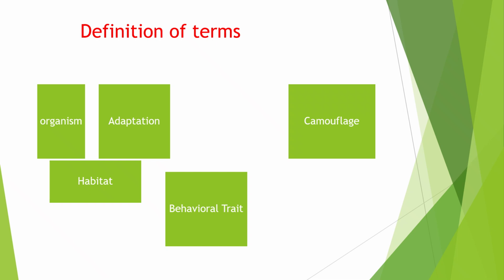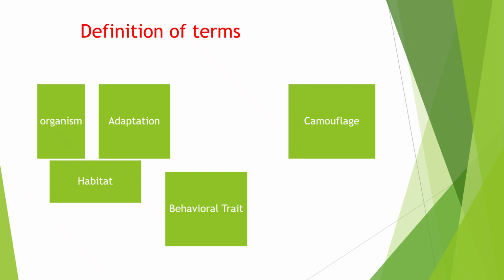Habitat. Habitat is the natural home or environment where an organism lives, feeds, and reproduces. Physiological processes. This is the internal chemical or biological functions that keep an organism alive, such as breathing, photosynthesis, or temperature regulation.